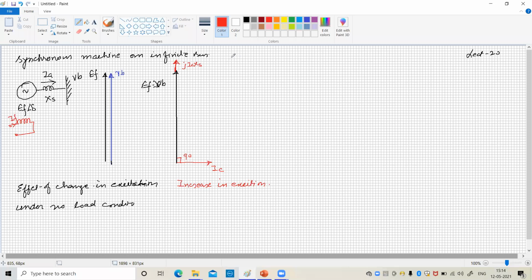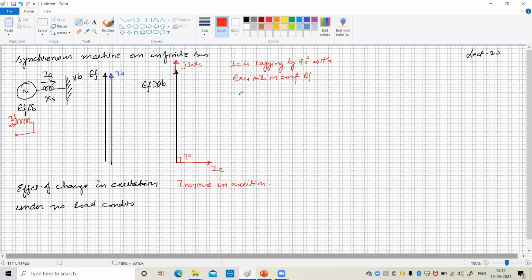See here, the current IC is lagging by 90 degrees with the excitation EMF EF.